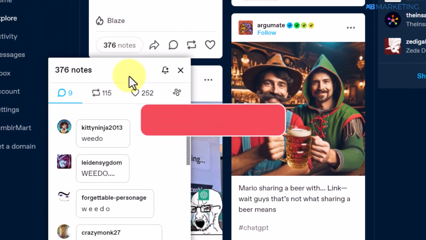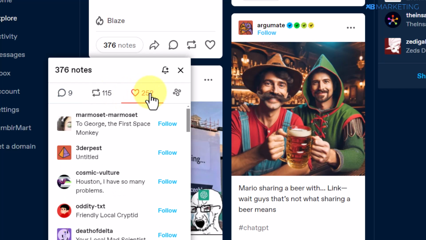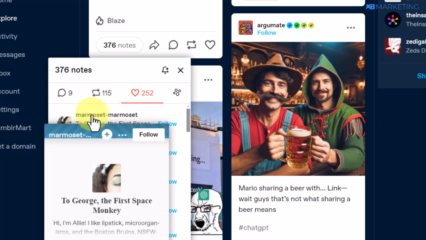Notes are just like a form of engagement, like likes and shares that you see on other platforms. You want to come over to people who liked this content, as that tells you these people are interested in it. As you can see, over 252 people liked this post, which tells you they are interested in ChatGPT content. From here, click on each of their profiles.